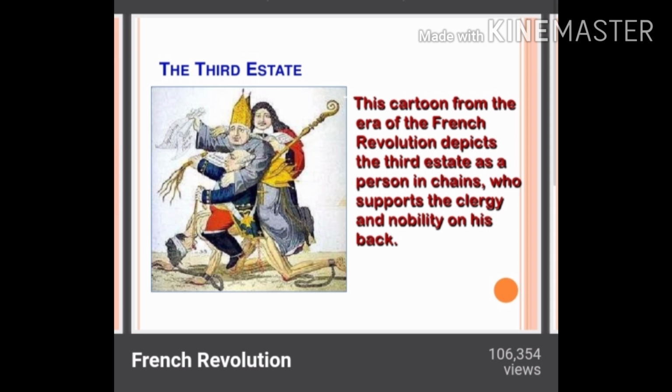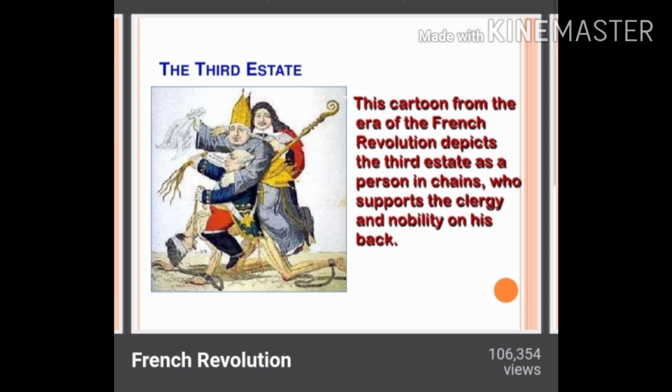Yes, obviously, as you can see from the pic also, this image from the era of the French Revolution depicts the third estate as a person in chains who supports the clergy and nobility on his back. It means that, from this pic, they are being burdened by the clergy and the nobility people, because they have to pay the taxes. More of the burden of the taxes was on the back of the third estate.